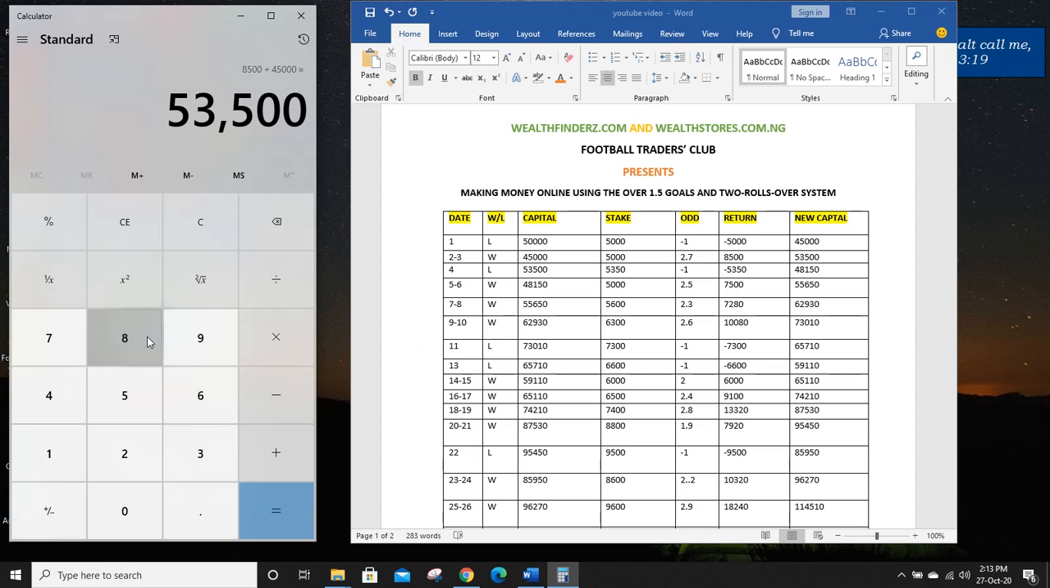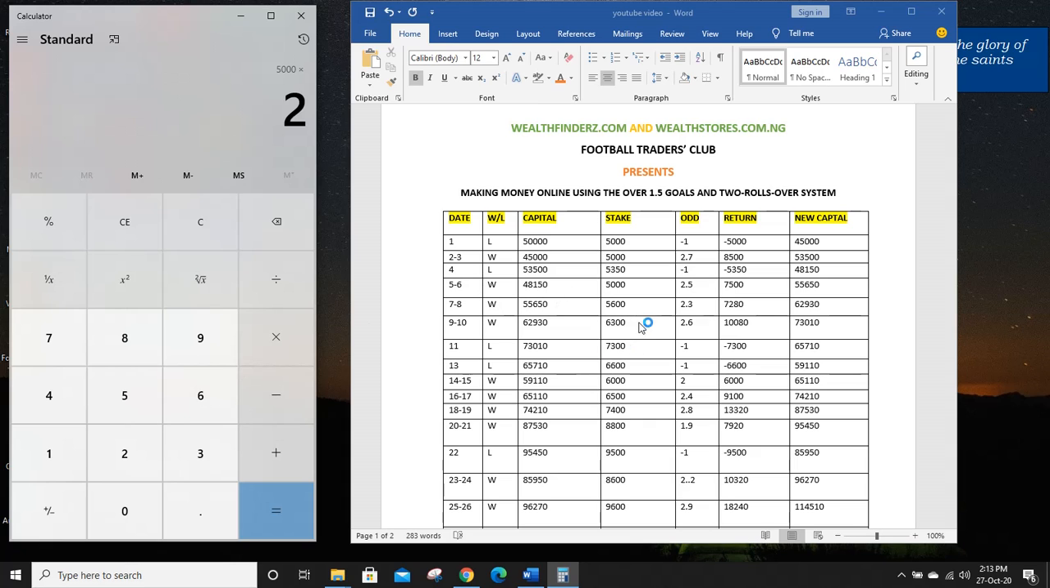Okay, let me do it. 5,000 naira multiplied by 2.5 odds. I believe you all know how I got 2.5 odds. What I mean is that on the 5th day I may have odds of 1.25, and on the 6th I have odds of 1.25. So if you multiply the two odds on the 5th and the 6th, it gives me 2.5 odds. That means I won on the 5th day and on the 6th day.